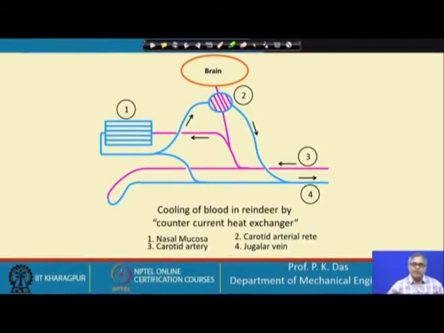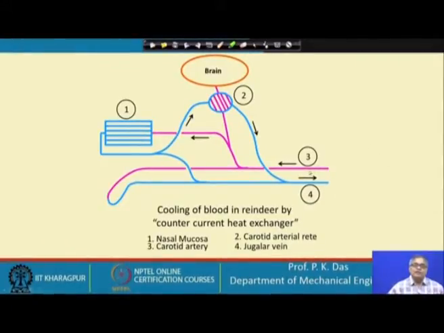When the outside temperature is high, or the body is generating more heat due to some action, what happens? The brain is very vulnerable, because its temperature should be maintained several degrees below the other temperature of the body. So what is done here?